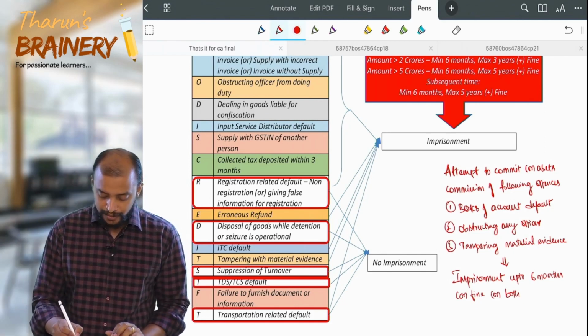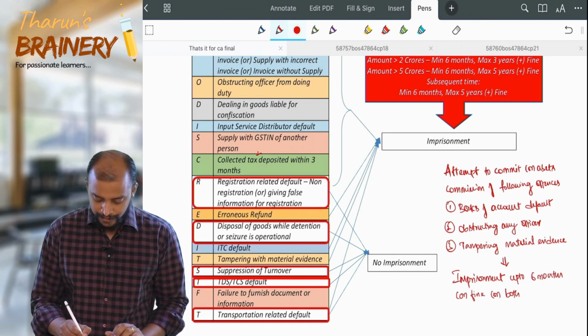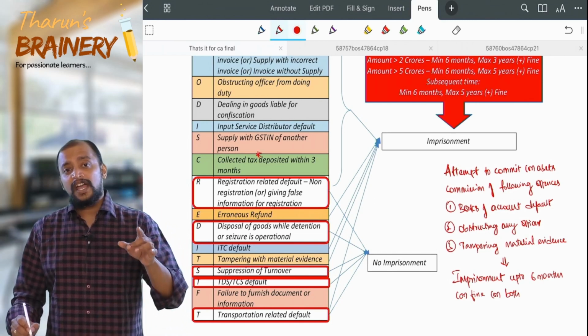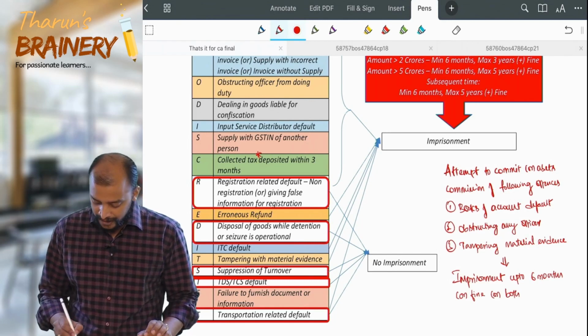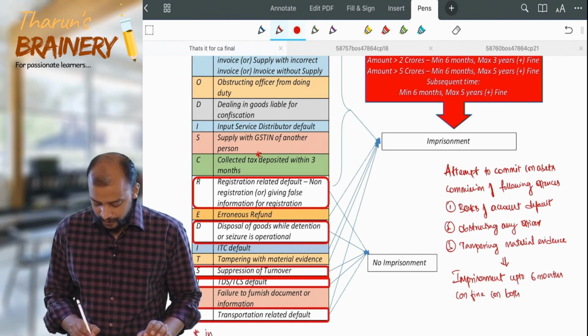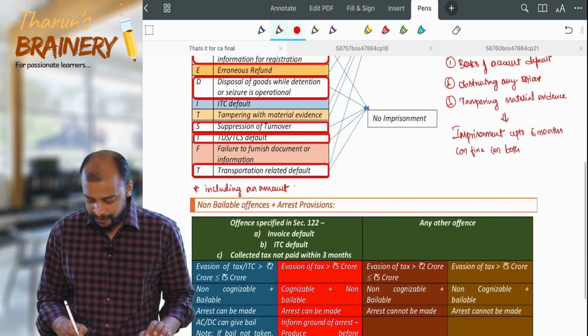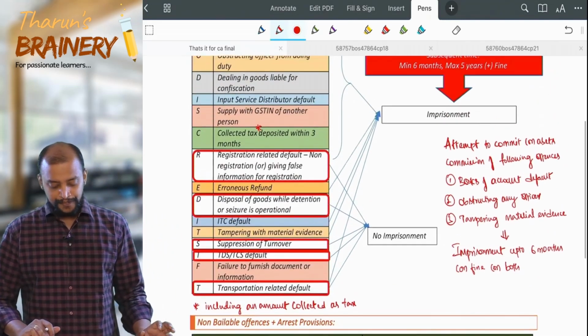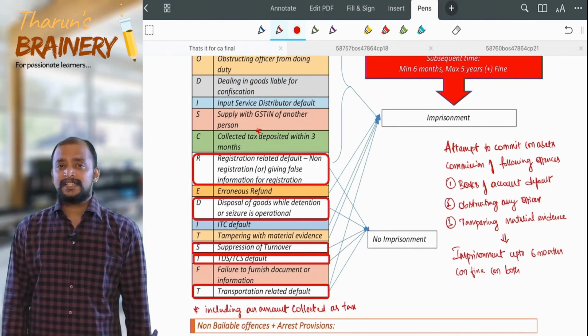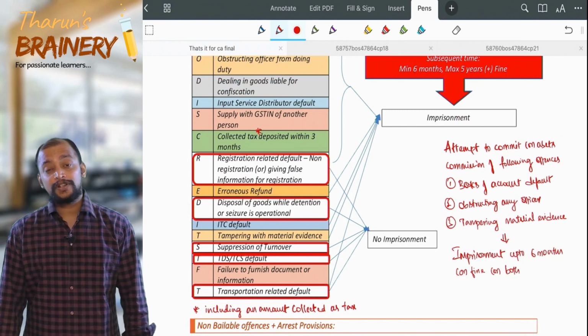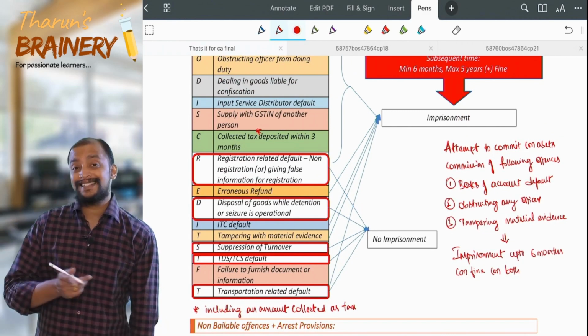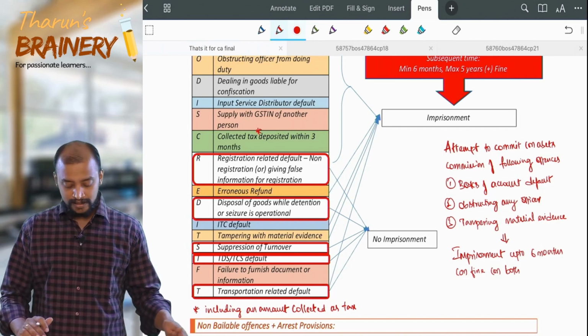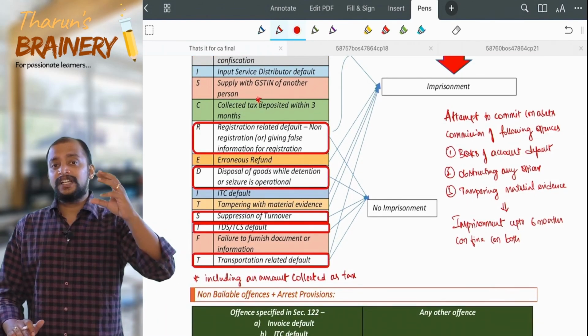Collected tax, when we are referring to it, includes an amount collected as tax. So what is the difference between tax collected and amount collected as tax? I am supposed to collect, I collected. I am not supposed to collect, but I collected. That is known as amount collected as tax. But it is not paid within 3 months. Then R. So bio dis we have completed.